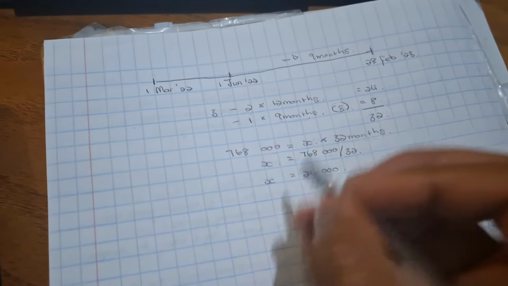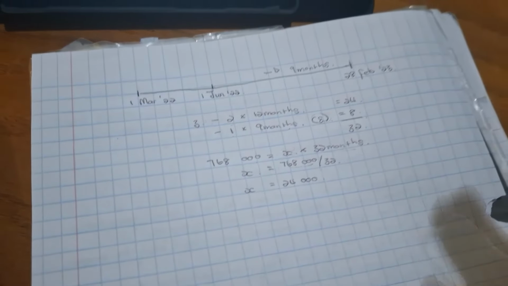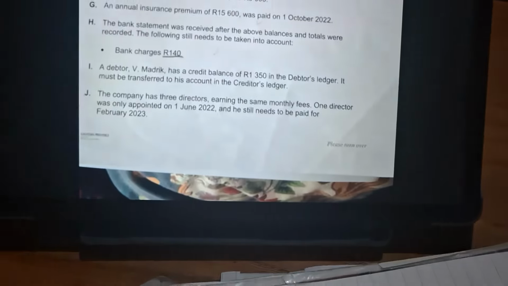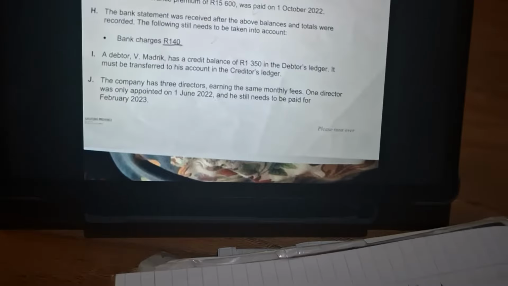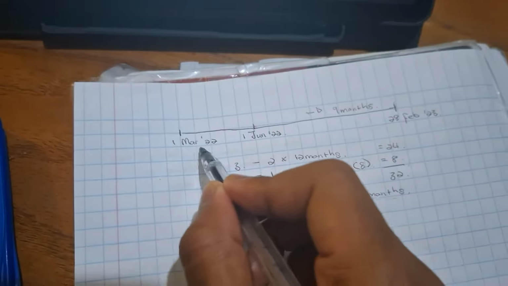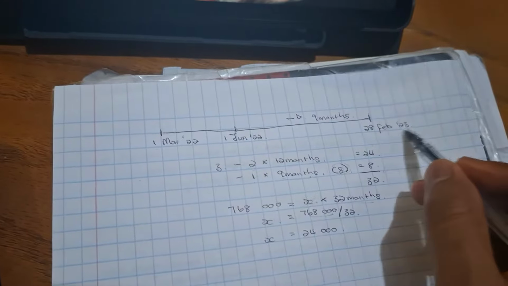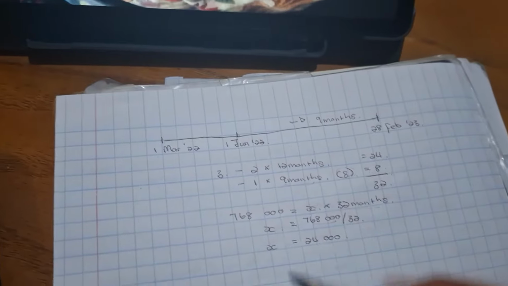Now we're saying that this 24,000 has to be added to this amount to get their total director fees for the year, which will reflect in their income statement, right? Remember that the income statement must reflect everything that happened from the 1st of March 2022 up until the 28th of February 2023. And in this case, it didn't cover everything, right?